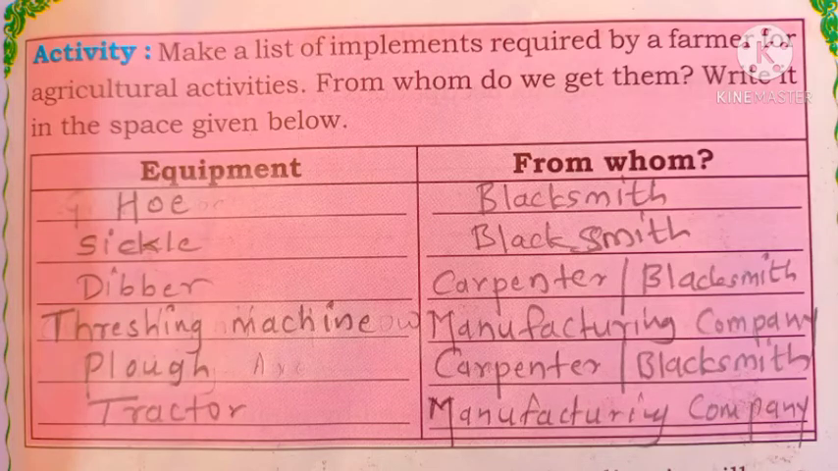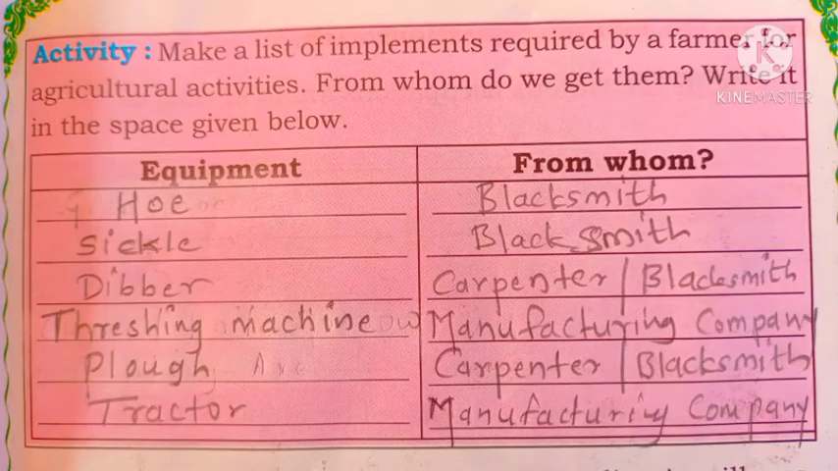Next, threshing machine. The rashi machine we call it in Kannada, okay. Threshing machine we get from a manufacturing company. And plow means nangari, which is used in agriculture, okay. That we get from a carpenter or blacksmith. And tractor, you already know very well about that. That also we get from a manufacturing company. Like this, the farmer is using different types of equipment in his land, okay.